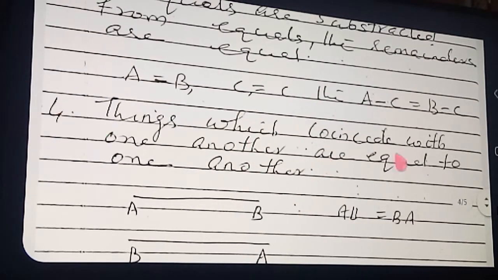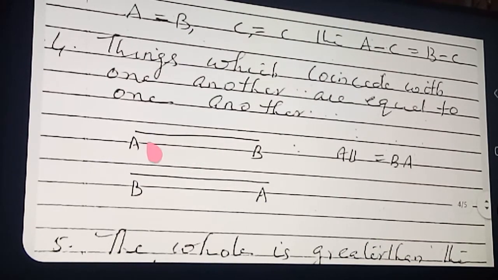Next point. Things which coincide with one another are equal to one another. See here, suppose I am drawing two line segments, AB and BA. This B I am keeping upon this one, so they will coincide with each other. So AB and BA coincide with each other.